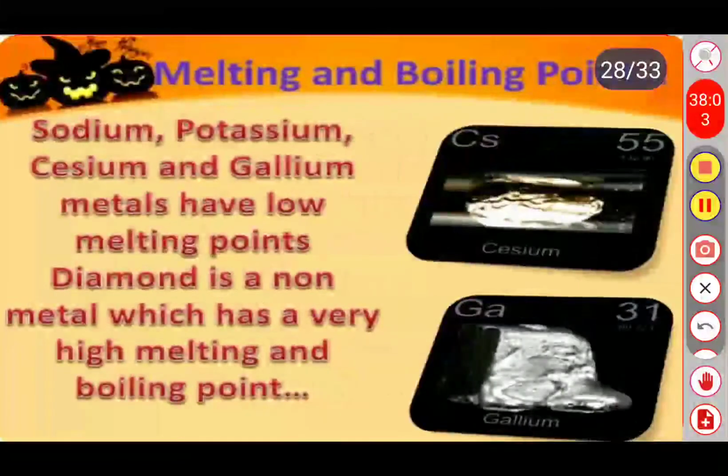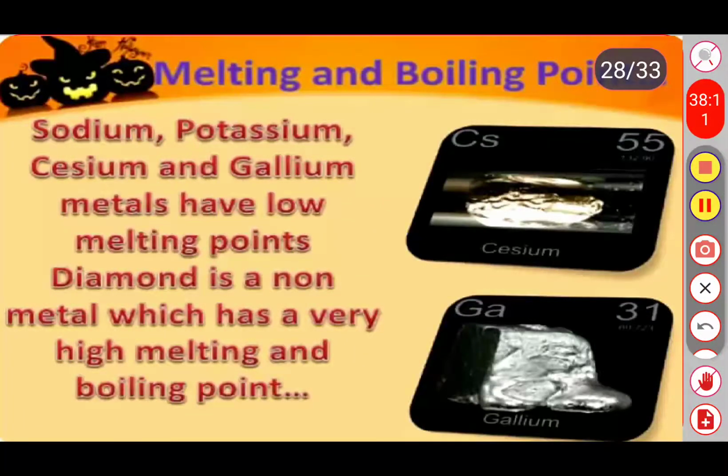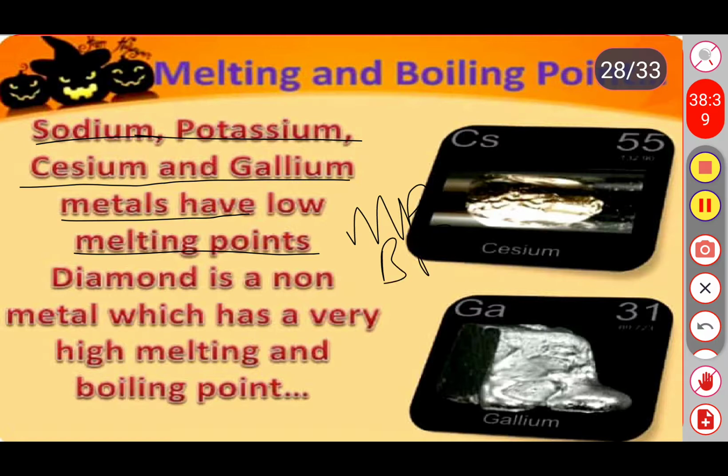Sodium, potassium, cesium and gallium metals have low melting points. So all the metals have high melting and high boiling points due to their solid, rigid nature. Even some metals like sodium, potassium, cesium and gallium have low melting points and boiling points. But non-metals have low melting and boiling points, right?